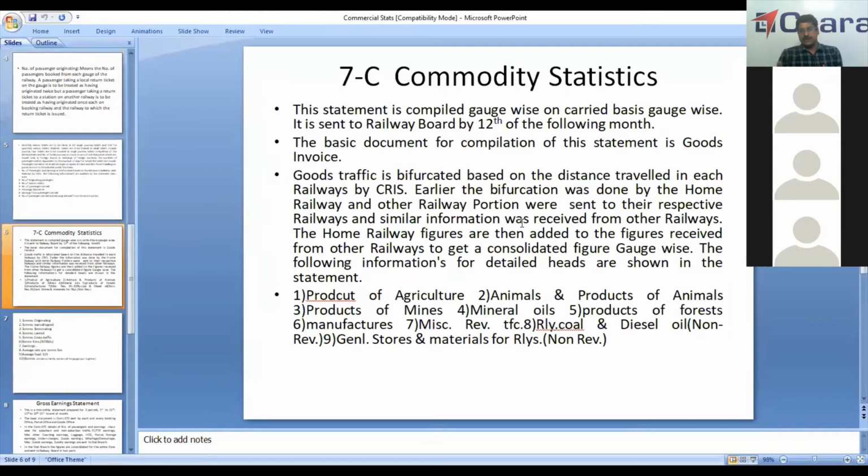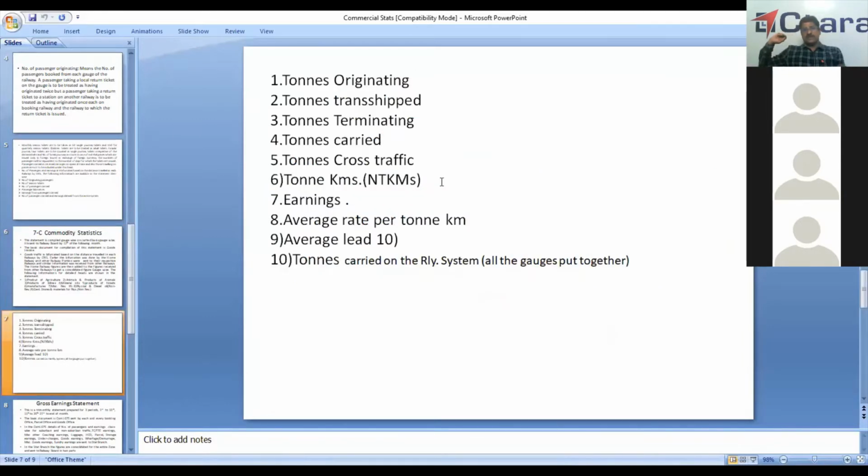So this is also done for the 8th, as for 7B: products of agriculture, animals and products of animals, products of mines, minerals, products of forests, manufactured items, miscellaneous revenue traffic, then coal and diesel, that is non-revenue, general stores and materials. The following information is sent for the 7C statement.